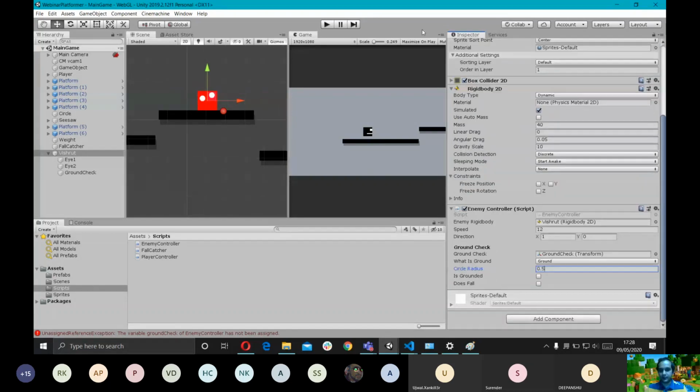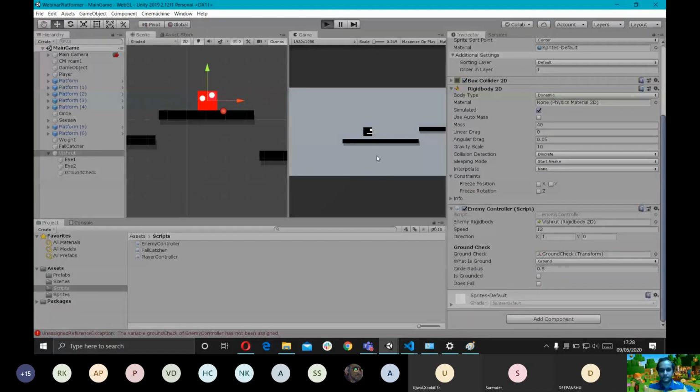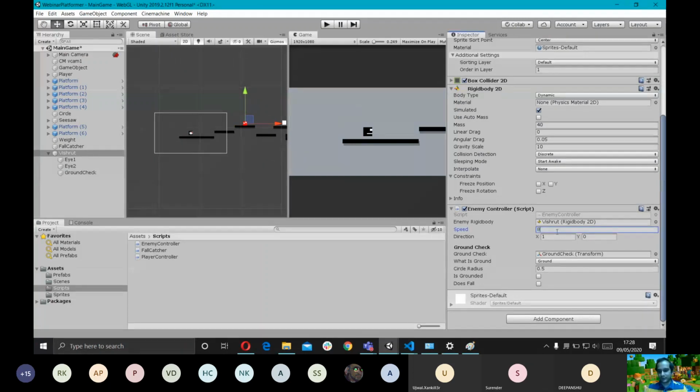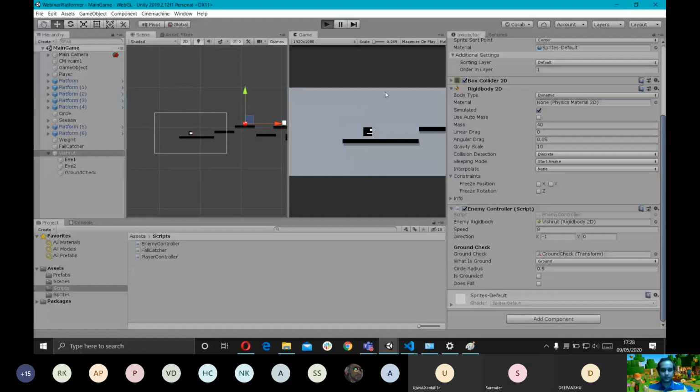Okay, let's try it out now. Okay, the speed is just unrealistic, man. It's way too fast. I'm gonna reduce this. I'm gonna go with 8. So now what we've done is, by making the direction variable public, we can directly change it from here. So if I go -1, it starts its movement from left. And if I enable does fall, then it keeps falling.